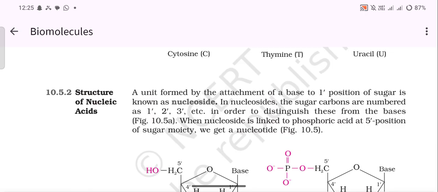Structure of nucleic acid. A unit formed by the attachment of a base to the first position of a sugar is known as a nucleoside. In nucleosides, the sugar carbons are numbered 1', 2', 3', etc., in order to distinguish them from the bases. When a nucleoside is linked to phosphoric acid at the 5' position of the sugar moiety, we get a nucleotide.